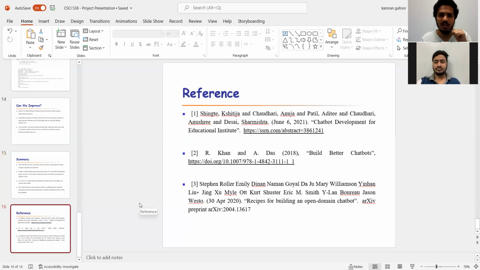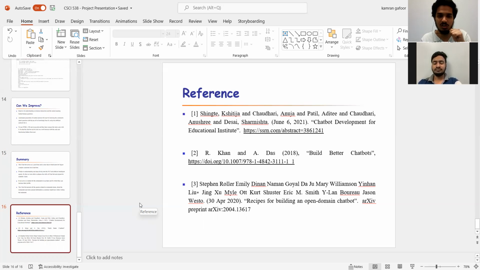And then these are the references which we used. We used a paper, an article from Chinspe Chaudhary, called Chatbot Development for Education Institute. From this reference, we were able to understand how a chatbot can function for different things, and how we can build a simple chatbot for different sections.